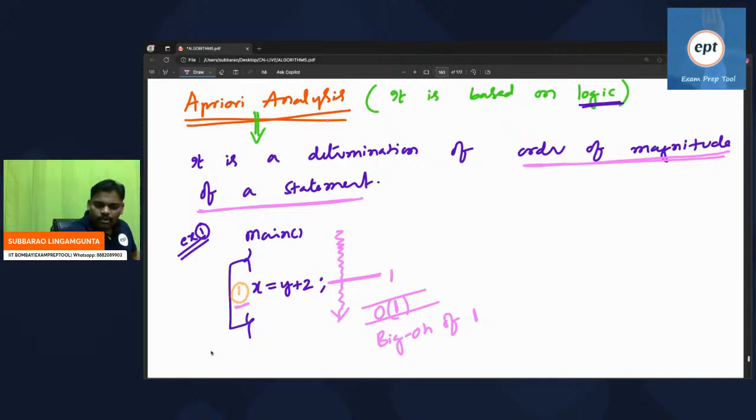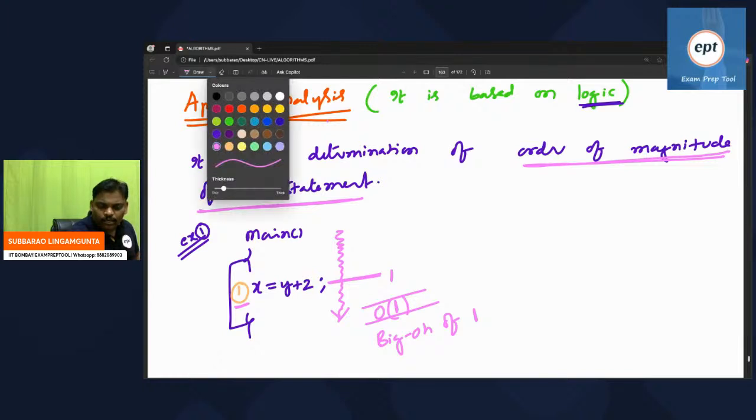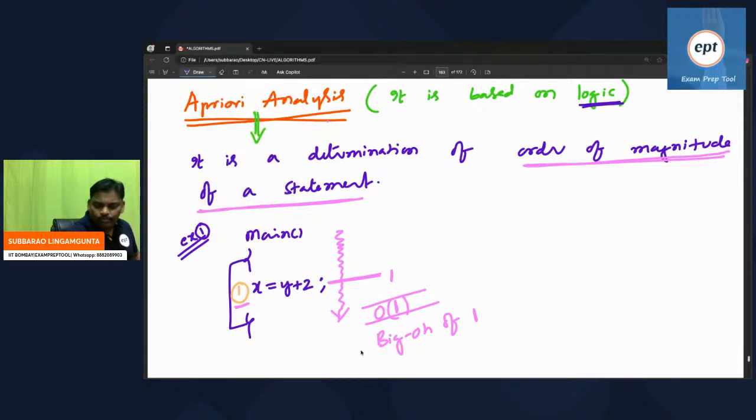I think you are a little bit okay. Can we go to the next problem? In the next problem you will get more clarity. Can you go there? Example 2.